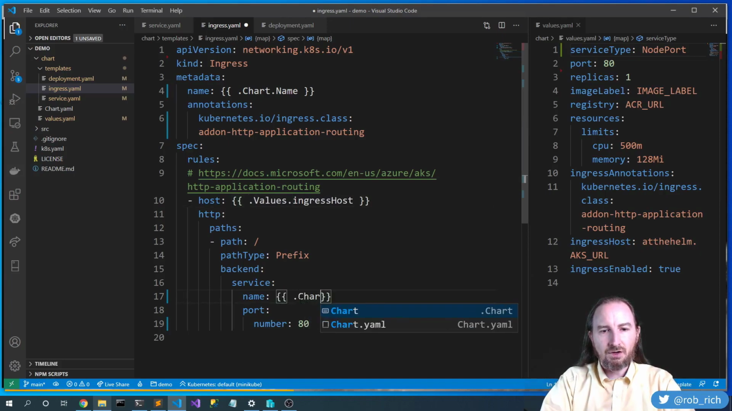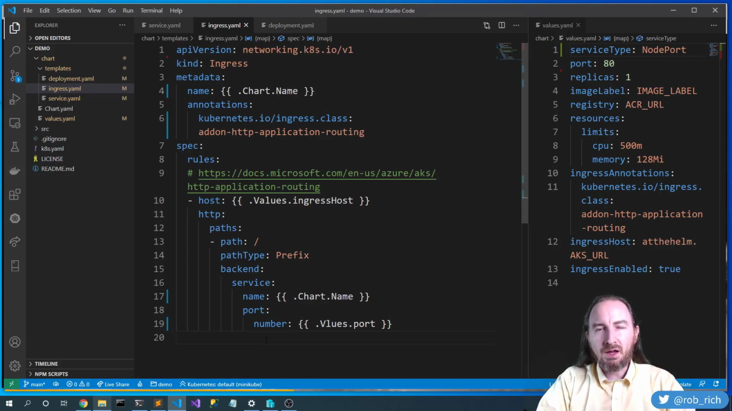What's the service name? It's .Chart.Name. Here we've got .Values.port. Cool. So we've eliminated a lot of duplication in our YAML files.